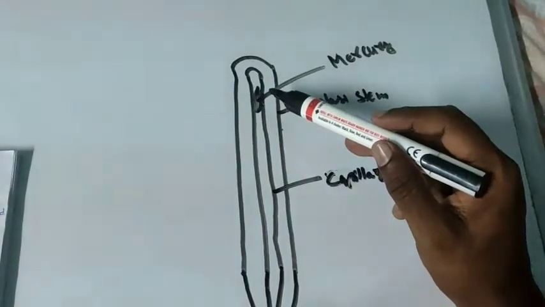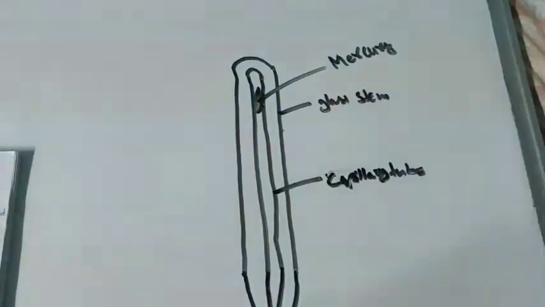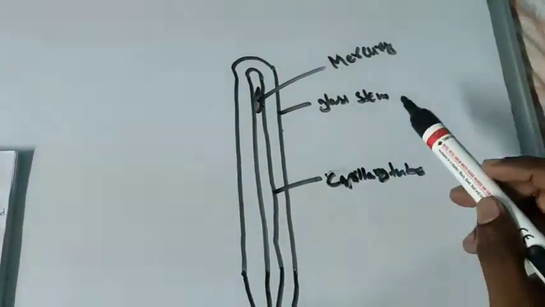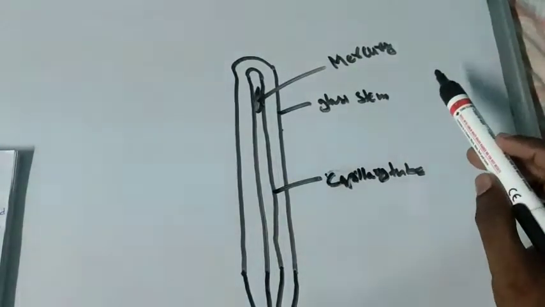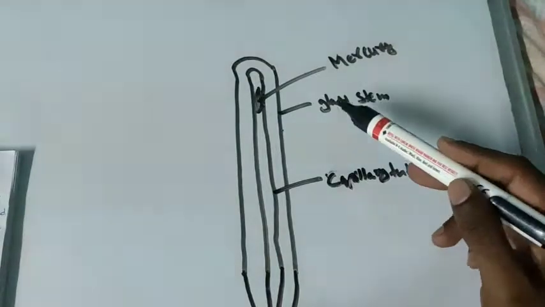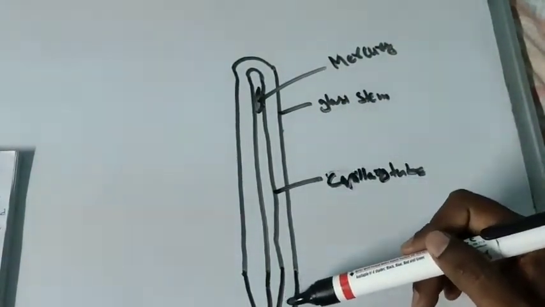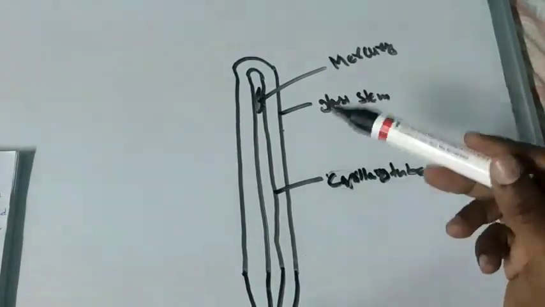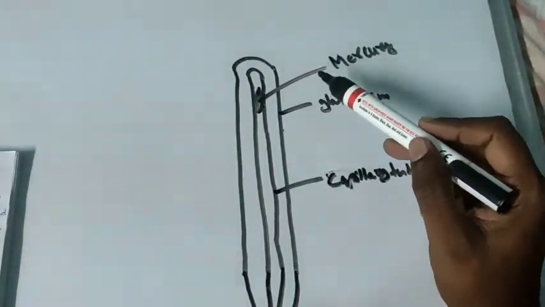It is filled with mercury, and we know that mercury is a liquid at room temperature. Mercury is a metal, the only metal which is liquid at room temperature, and it expands or contracts even if there is a slight difference in temperature.